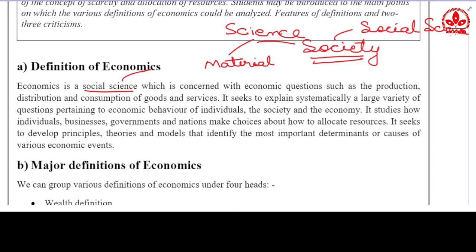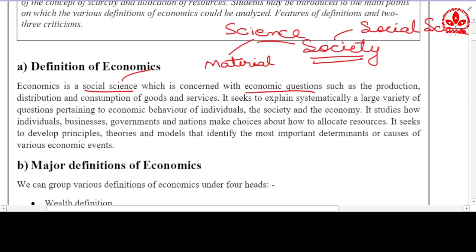As I told you, you don't need to remember many things. You just remember that a social science concerned with economic questions is known as economics. This whole paragraph is about what the economic questions can be, like the production, distribution and consumption of goods and services.